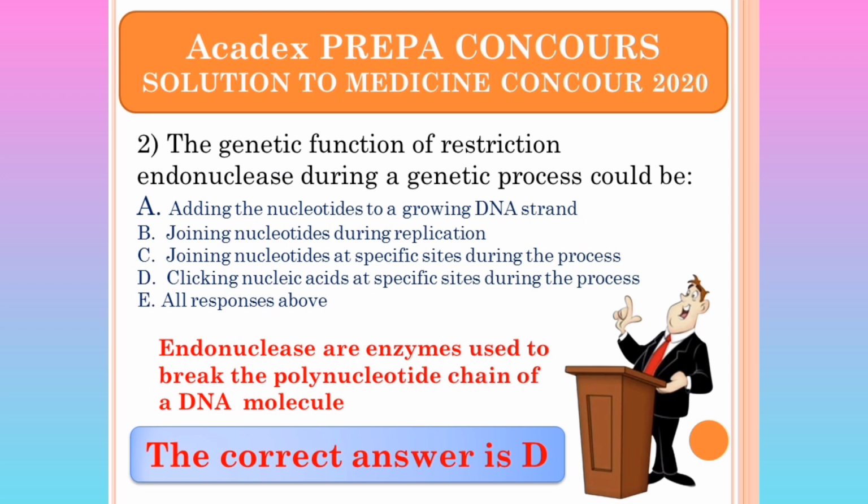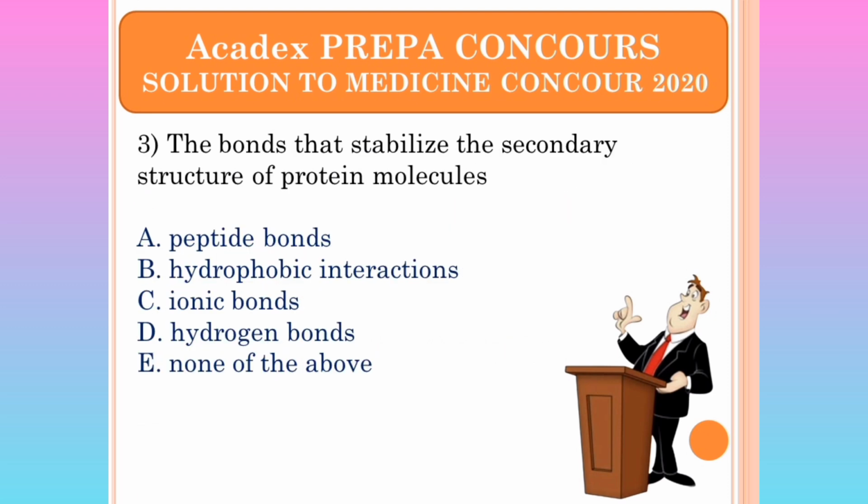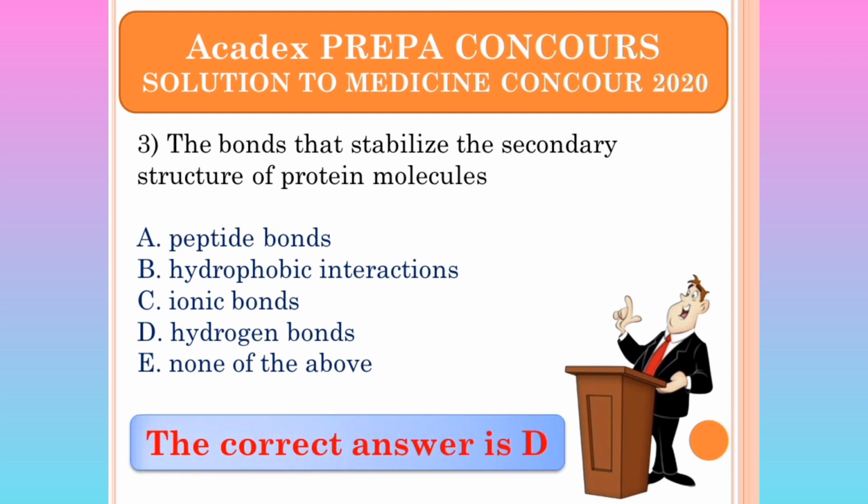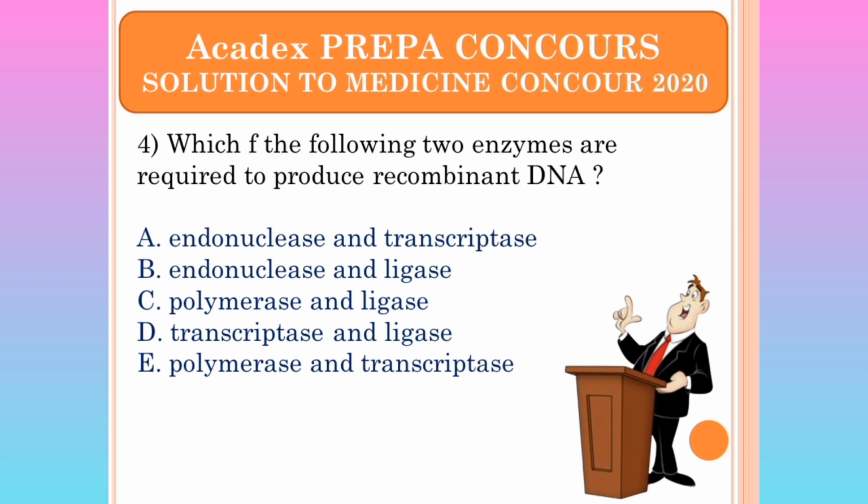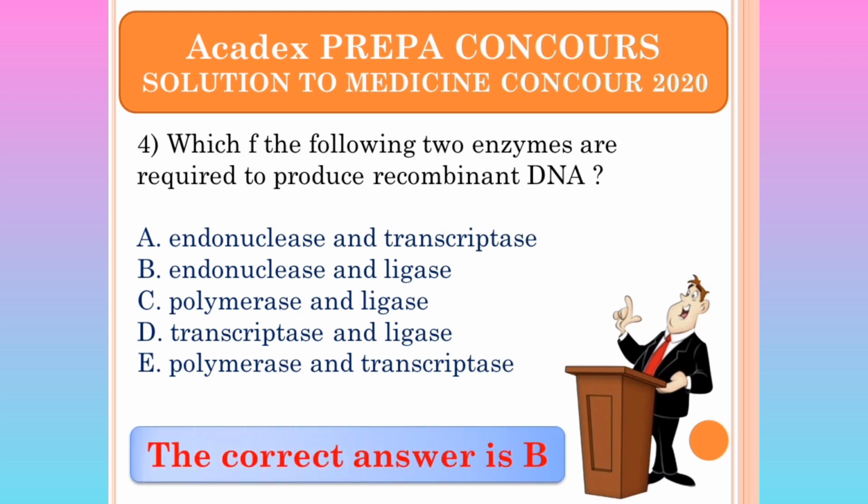Now we proceed to question number 3. The bonds that stabilize the secondary structure of protein molecules. Clearly, the answer is D, hydrogen bonds. Which of the following 2 enzymes are required to produce recombinant DNA? Clearly, the answer is B. The answer is B, ligase and endonuclease.